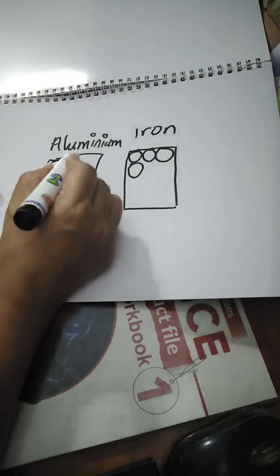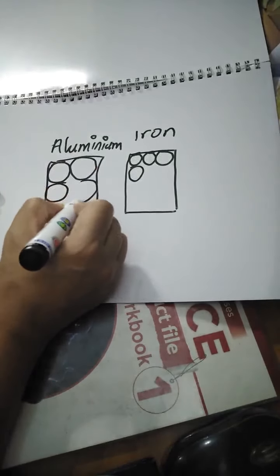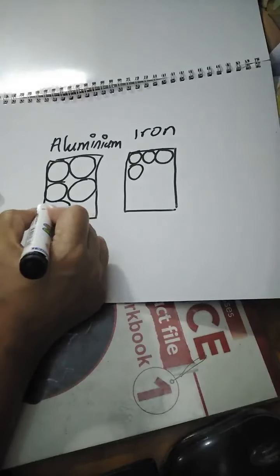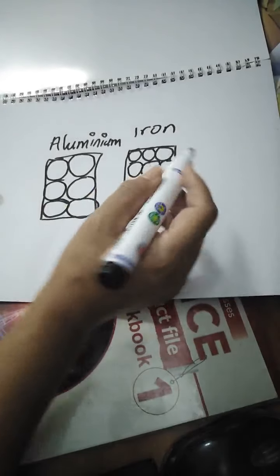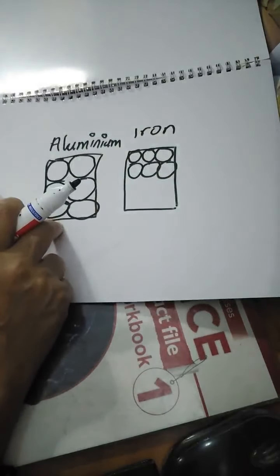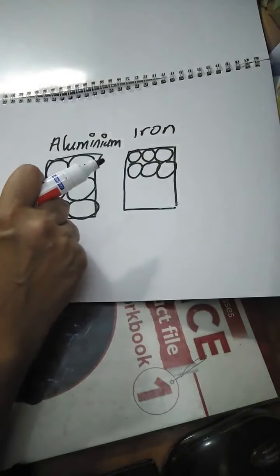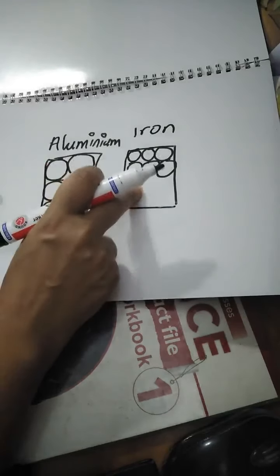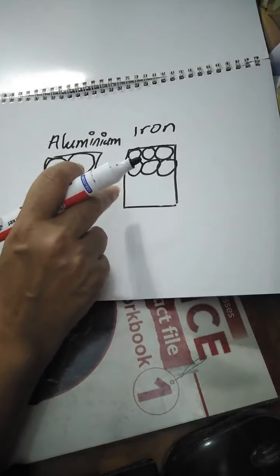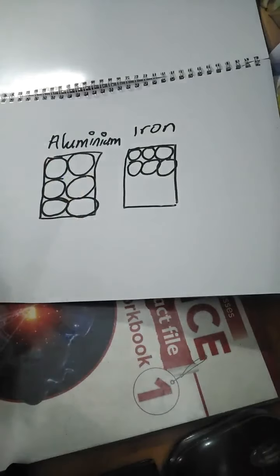It would have bigger atoms in the same amount of space. So you see more atoms coming in iron, making iron heavier than aluminium, and its density is also more. That's why aluminium foil can float on water, but an iron nail cannot, even if you make it into a sheet. But iron will float in mercury. Mercury is another element.